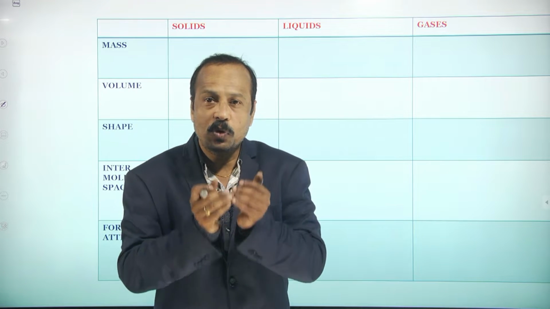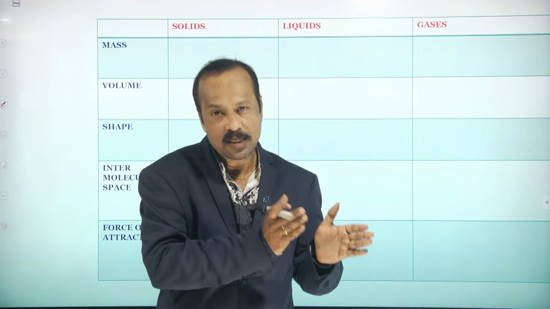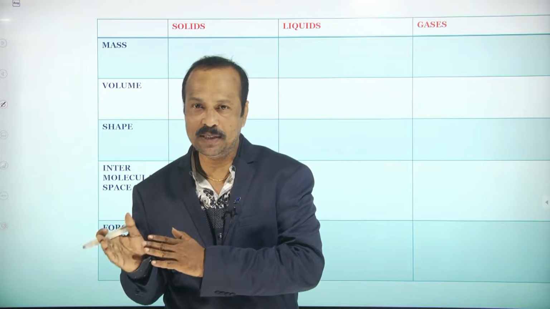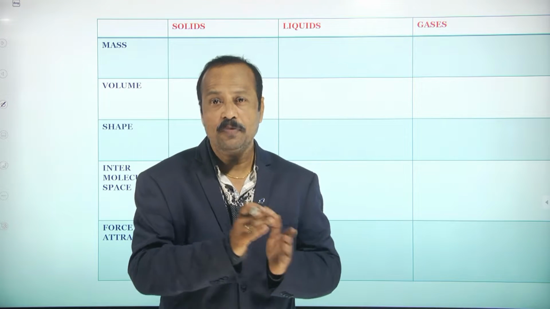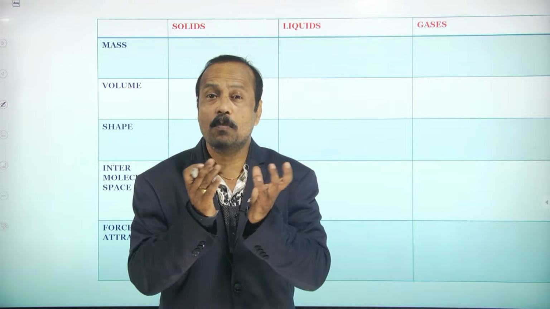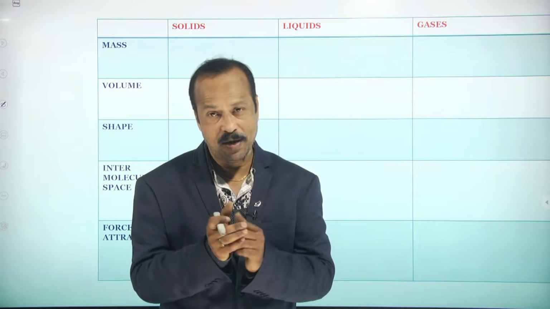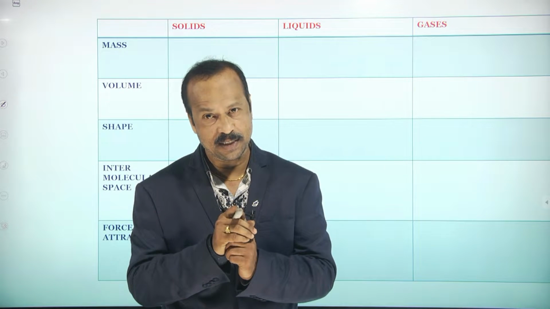As water is matter, matter exists in three states: solids, liquids and gases. When water changes into ice or vapor, there is no change in its composition or chemical properties. Only the physical properties change.